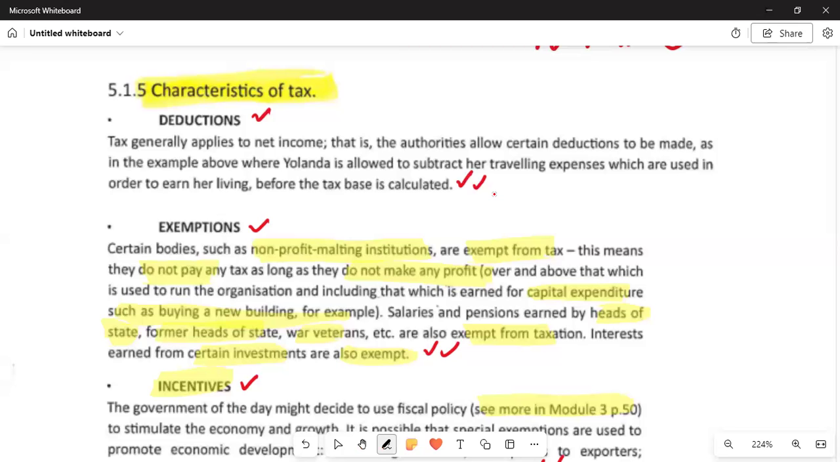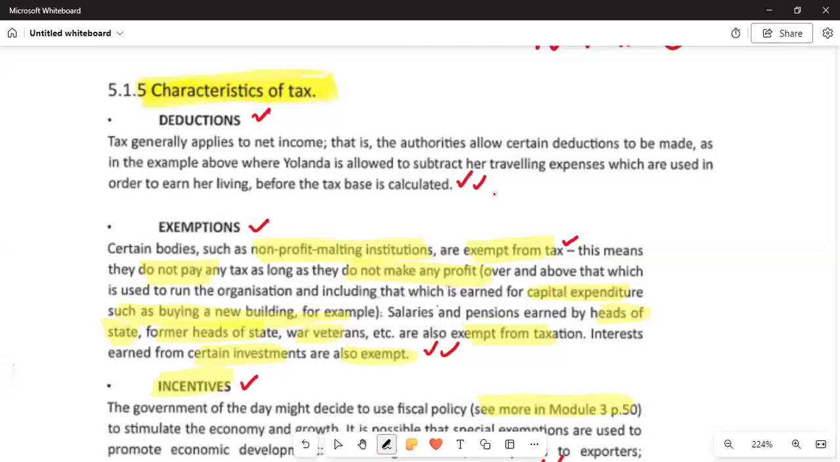Number two, we talk of the exemptions. What are the exemptions? Bodies such as non-profit institutions are exempted from tax. They don't make money, so they are exempted from tax. They do not pay any tax as long as they do not make any profit over and above what is used to run the organization, including that which is earned for capital expenditure, such as buying new buildings, for example.